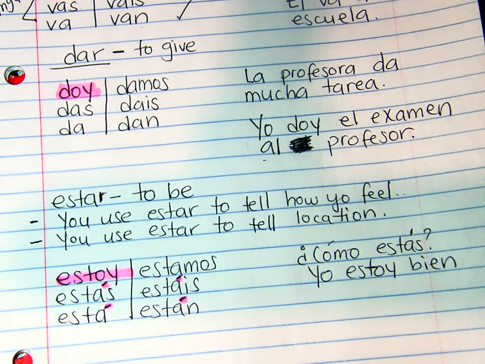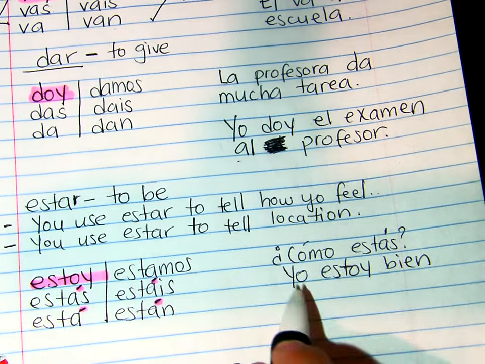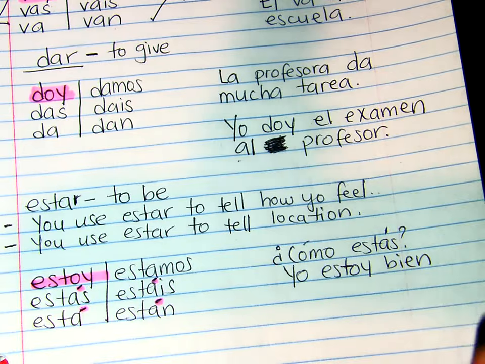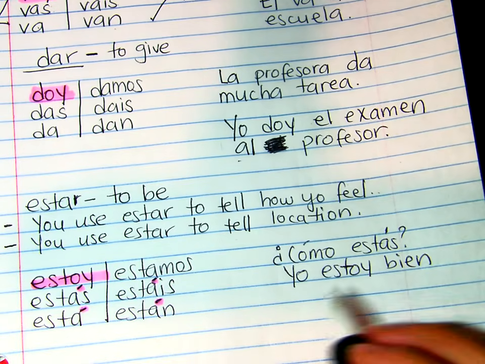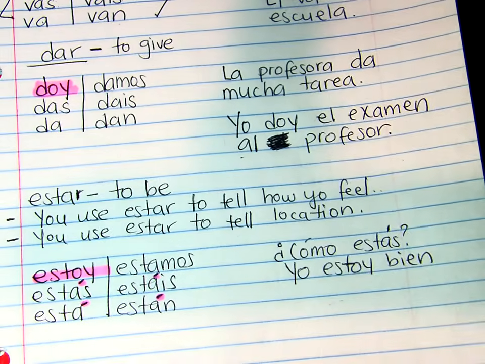You hear that I am in English? Well, in Spanish, the verb to be has two different ways, two different verbs, ser and estar. And usually it has to do with you use it to respond with how you're feeling. Yo estoy bien, yo estoy mal, yo estoy cansado, yo estoy alegre.